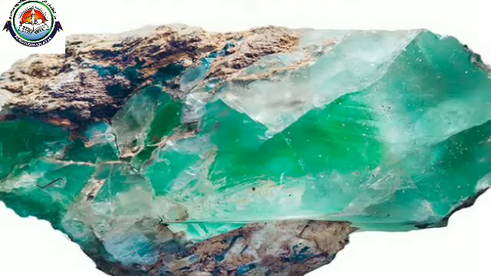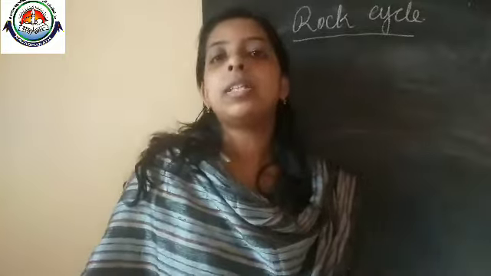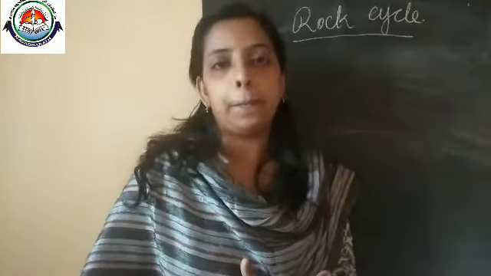So that's all about the minerals. These minerals are the building structure, meaning rocks are composed of minerals. Some rocks are made with only one mineral, and some others have more than one mineral.